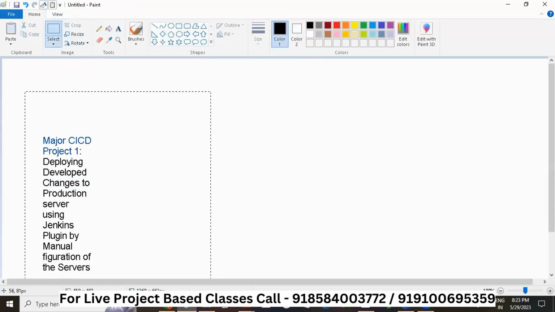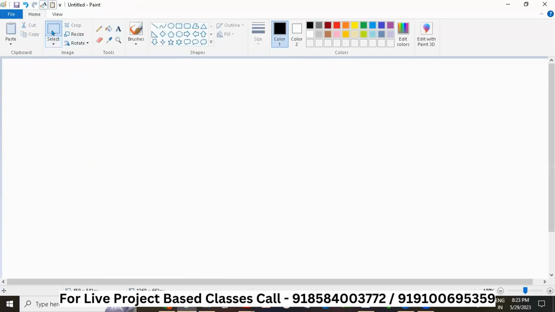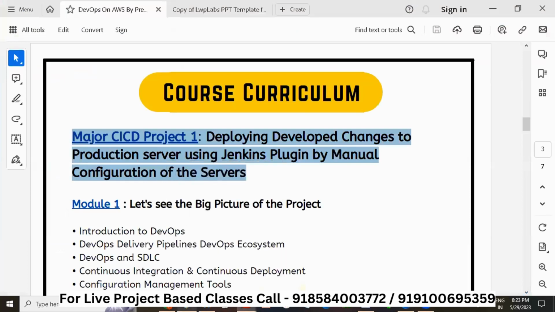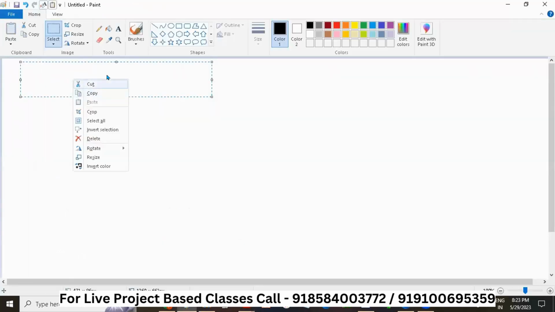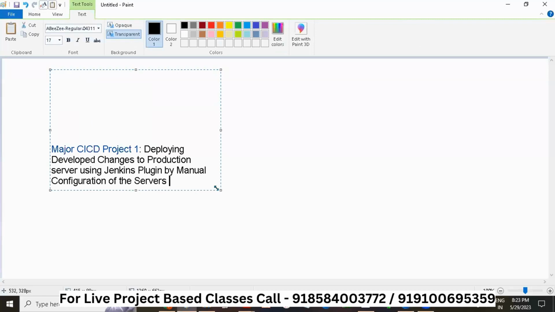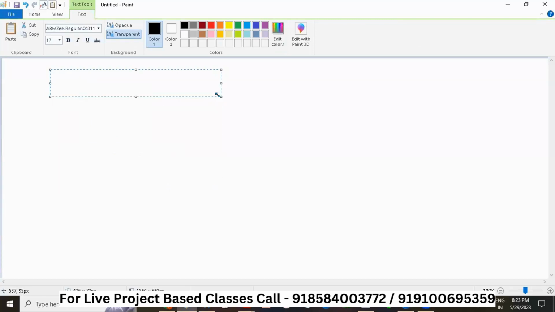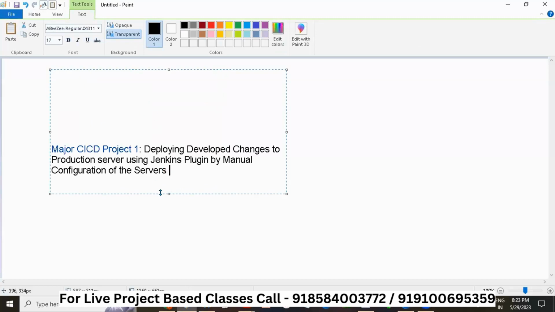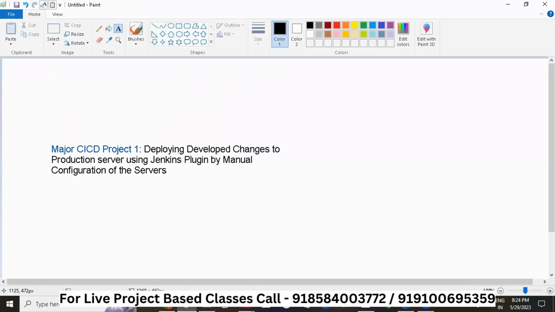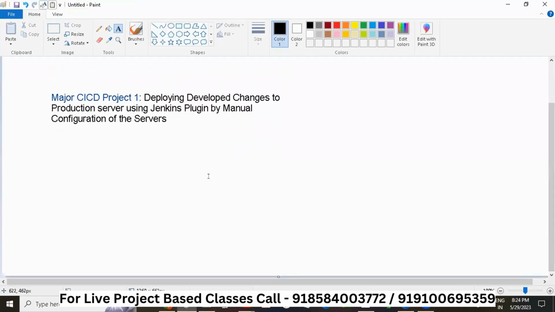Give me a second. As you can see, this is our major project, right? So we are going to see this with the help of a diagram.